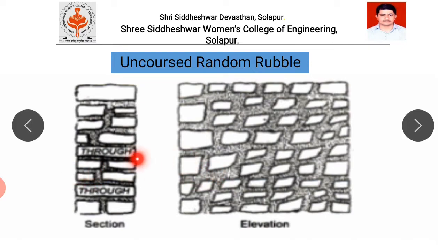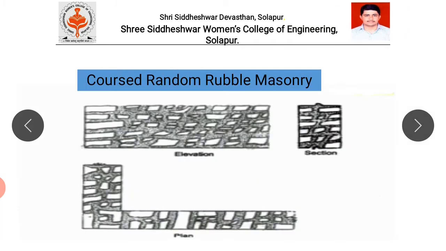Course indicates one layer. You can observe there is no layer here; one stone is placed here, another there. The stones are used directly from the quarry, with no specific size and shape. The only thing to remember is that the stone should be light enough to be handled by the workers.